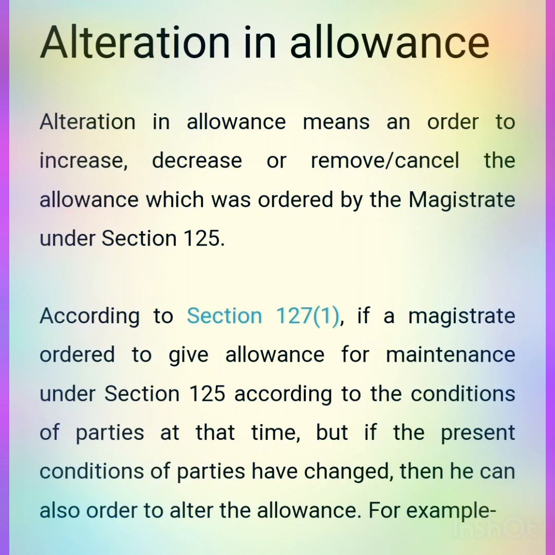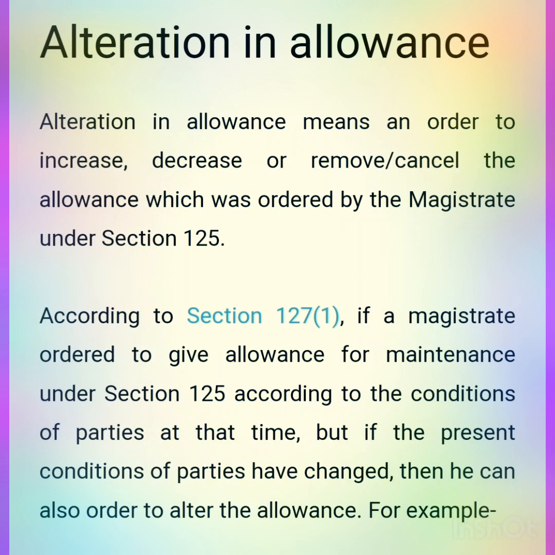So according to Section 127 subclause 1, if a magistrate ordered to give allowance for maintenance under Section 125 according to the condition of the parties at that time, but if the present condition of the parties has changed, then he can also order to alter the allowance.